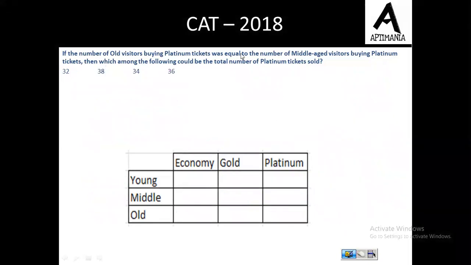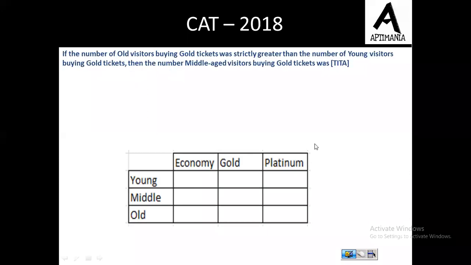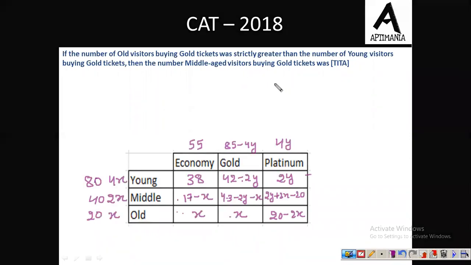Let's move to the second question. Okay, so the second question of this set is, if the number of old visitors buying gold ticket is strictly greater than number of young visitors buying gold ticket? So number of old visitors buying gold ticket, that is x, is strictly greater than, strictly greater means this cannot be equal to, the number of young visitors buying gold ticket. So young visitors buying gold ticket, that is 42 minus 2y.